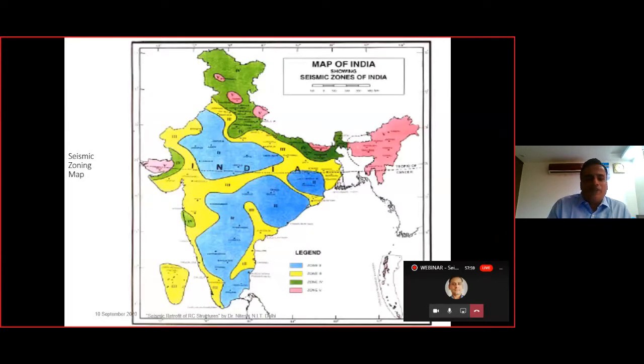And we have this particular map, that is the seismic zoning map of India. Here we can see the Himalayan part is majorly in seismic zone number 5, and close to the Himalayan part is seismic zone number 4. Because of the 2001 Gujarat earthquake, that area is in seismic zone number 5. Because of the history of the earthquake also, we take that particular area in that seismic zone itself. So zone number 5 is the highest seismic zone, and zone number 2, which is clubbed nowadays with seismic zone number 1, is the least seismic prone zone.